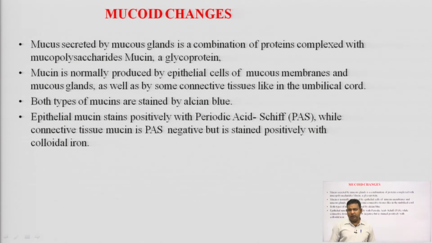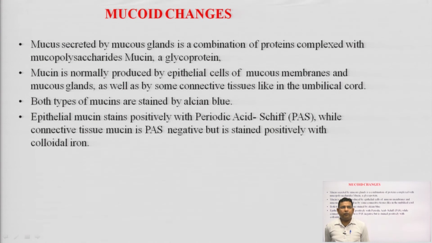Now, come to the mucoid changes. Mucoid is related to mucus. Mucus secreted by mucus glands is a combination of protein complexed with mucopolysaccharide. Mucin is a glycoprotein.